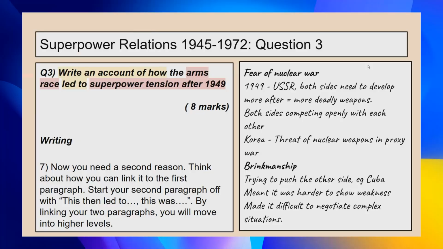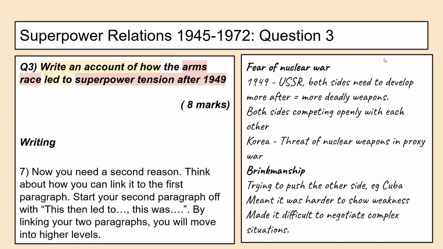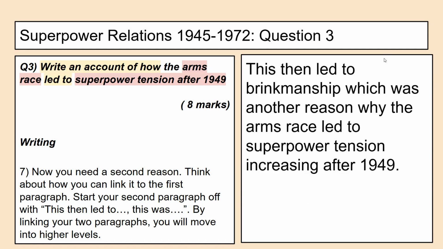Now we need our second reason. So here my focus was on brinkmanship, this idea of now you've got all these nuclear weapons, both sides are trying to push each other. Think about how you can link it to the first paragraph if possible, because this pushes you up the levels. And start your second paragraph off with something along the lines of, this then led to, or as a result of this. So here I've gone for, this then led to brinkmanship, which was another reason why the arms race led to superpower tension increasing after 1949.